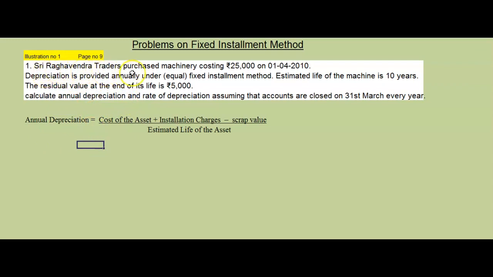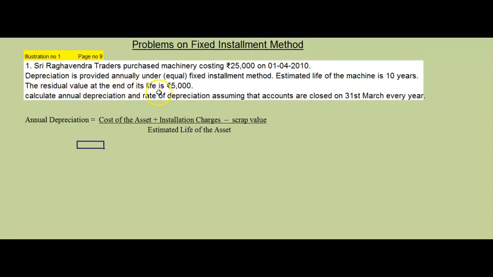Sri Raghavendra Traders purchased machinery costing rupees 25,000 on 1st April 2010. What is the date of purchase? 1st April 2010. Depreciation is provided annually under fixed installments method, that is equal installments method. What method is this? Straight line method or original cost method. It means depreciation should be taken on 25,000. Estimated life of the machine is 10 years.